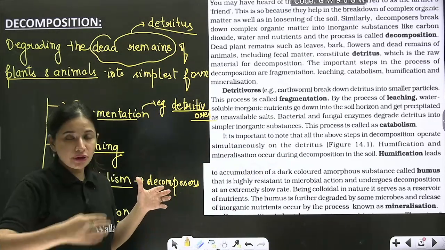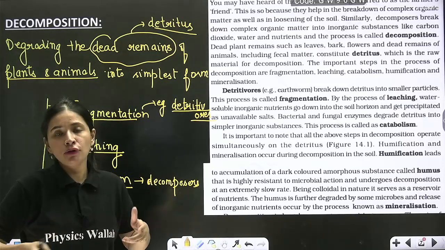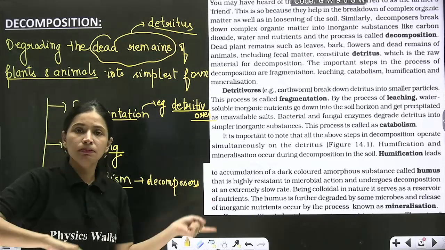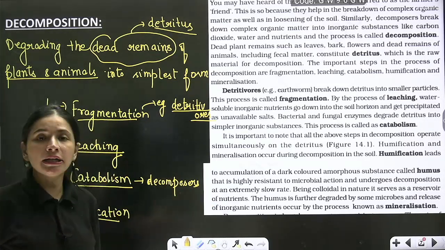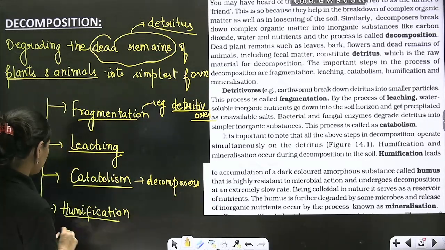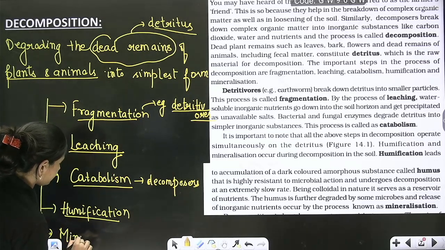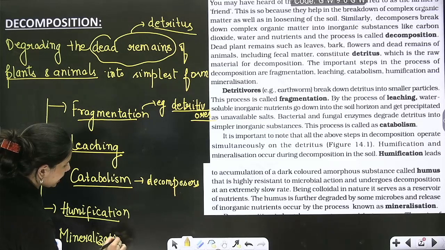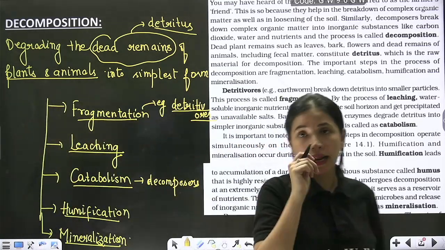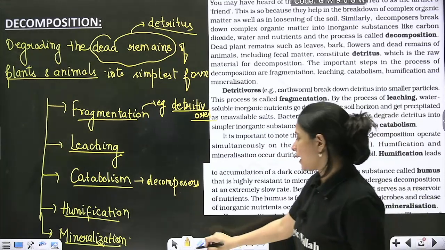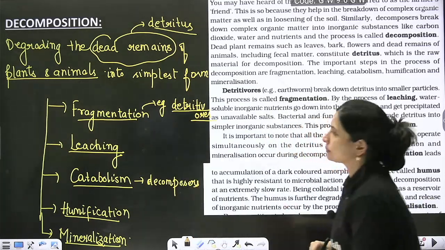And then humification is just an intermediate phase of complete degradation from simple organic to simple inorganic. And once complete simple inorganic materials are produced, so last step is then known as mineralization. What do you call the last step? It is known as mineralization, right?